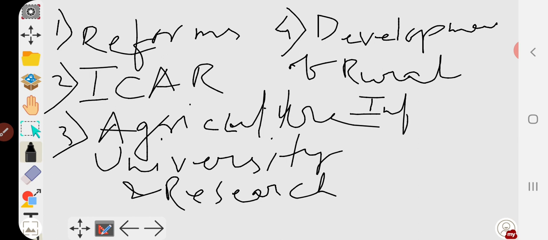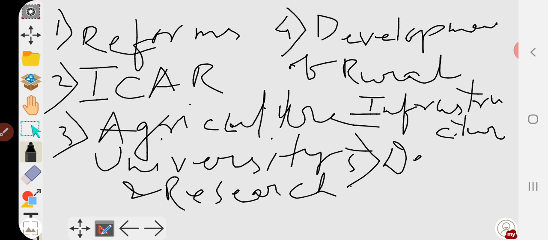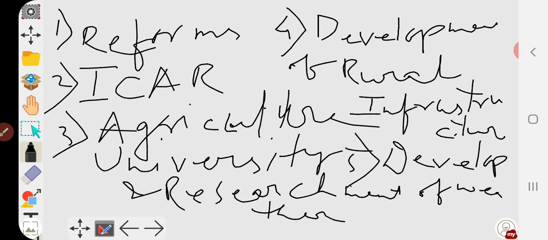And number 5, development of weather forecasting. So these are some of the points that will be elaborated to support this answer. Hopefully it is clear to everybody.